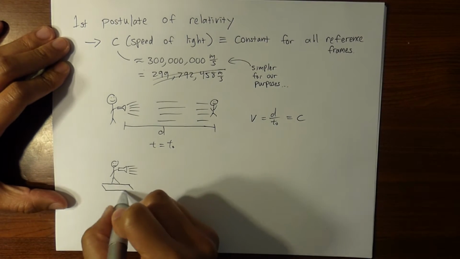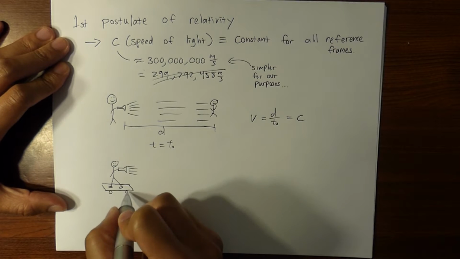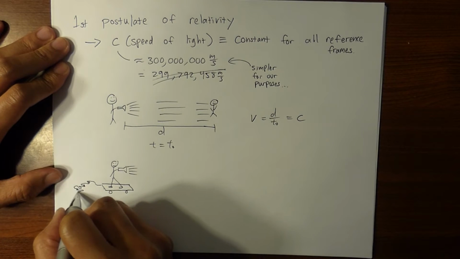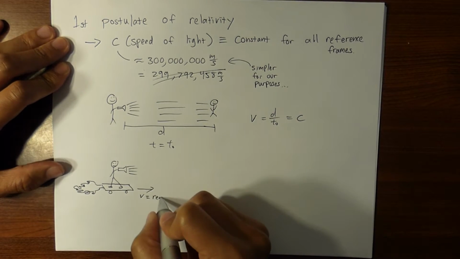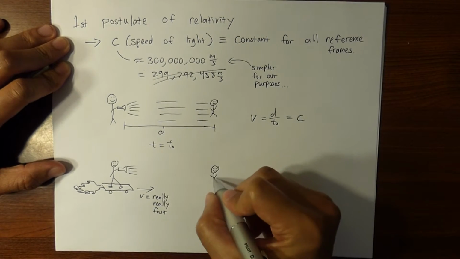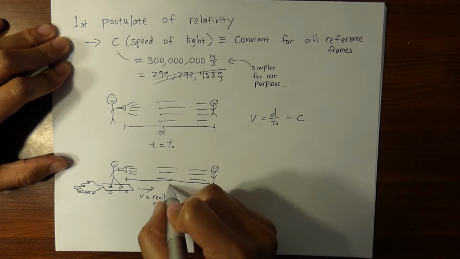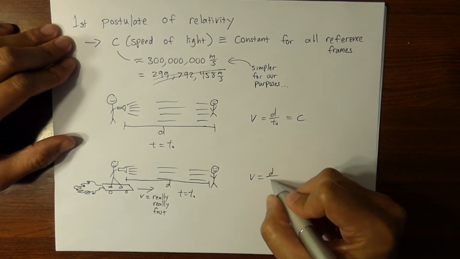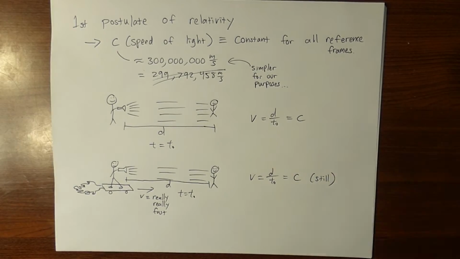Now let's say I'm on a high-speed skateboard going at him really fast. I shine a light at him a distance d away from him, and it takes t naught seconds to get there. The speed of light is still going to be measured as c, regardless of my extra speed toward him.